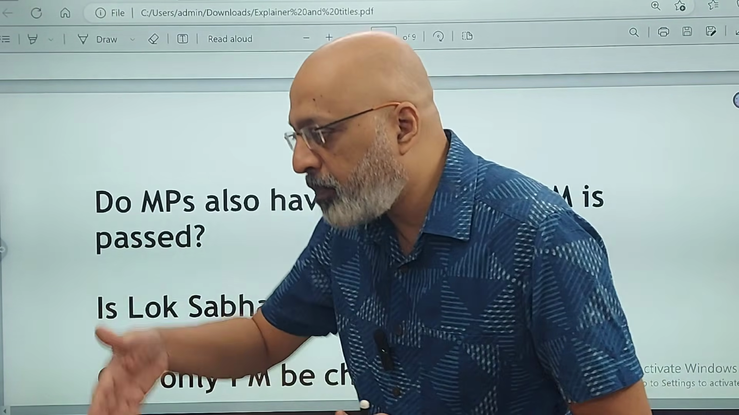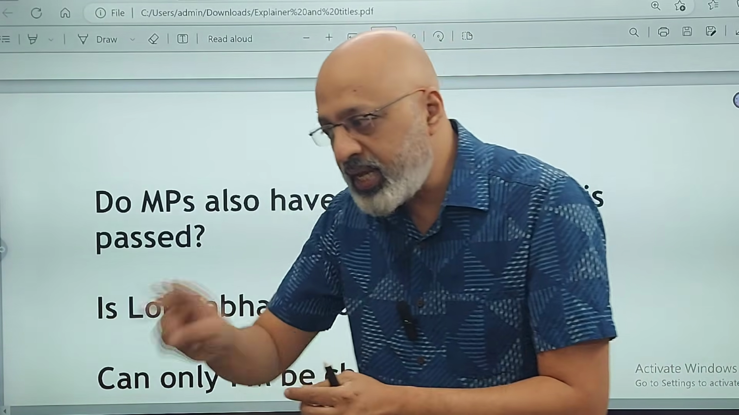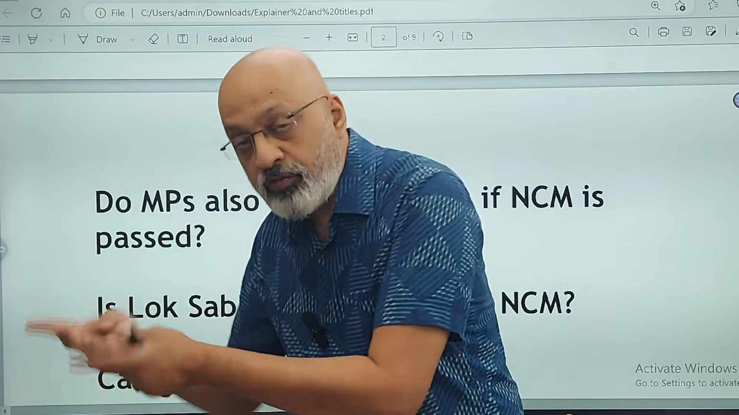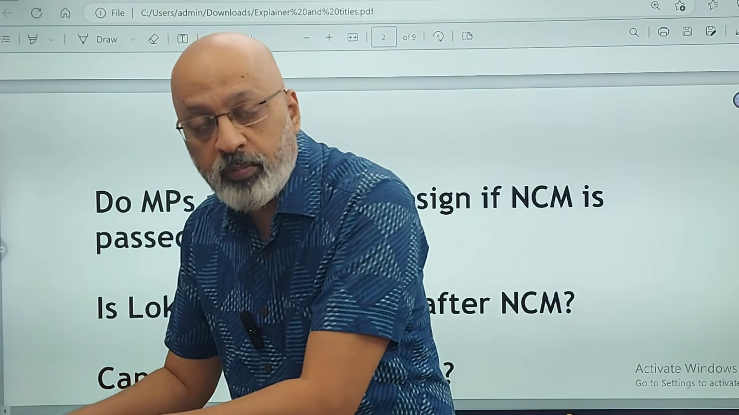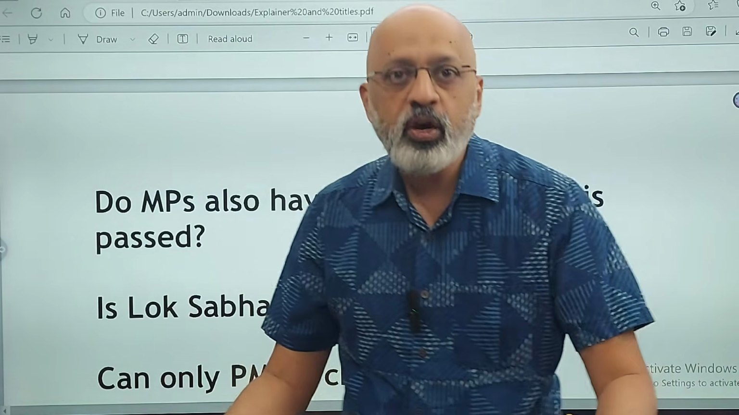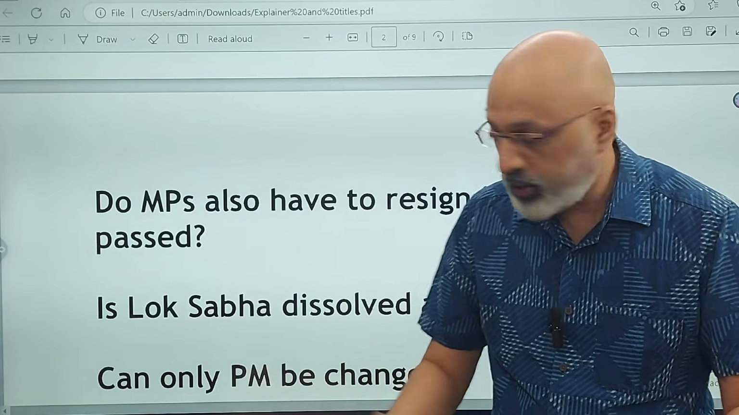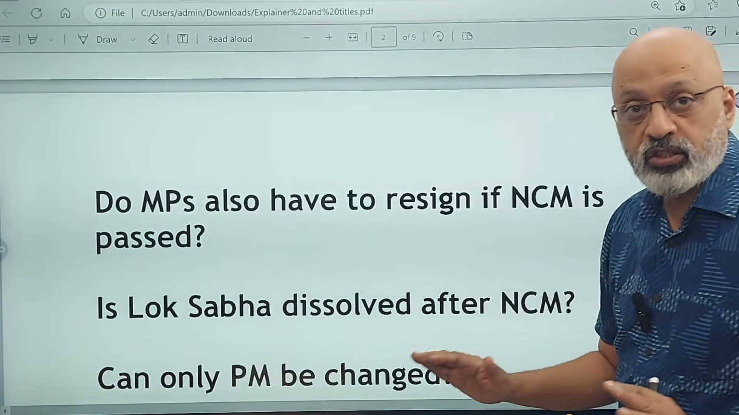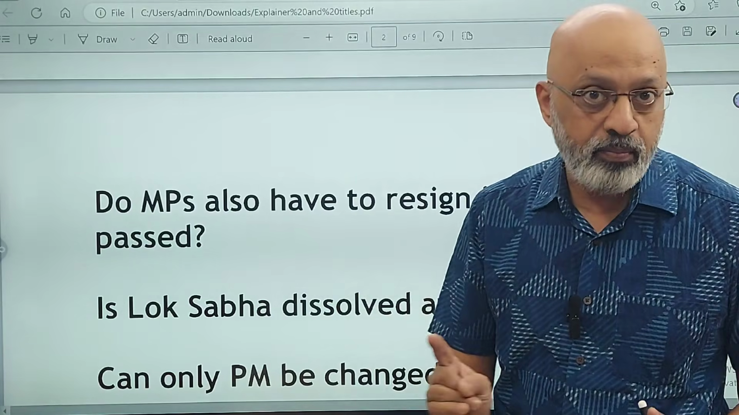Agar B plus C plus D plus E cannot form a government together, they have differences. B and C do not get along with D and E. They were together against A, but they do not get along with each other. They cannot form a government together, in which case the president will say, okay, this Lok Sabha is dissolved, in which case obviously general elections, Lok Sabha elections will be called. So in that case, the Lok Sabha gets dissolved after no confidence motion if no other government is formed in the same Lok Sabha.